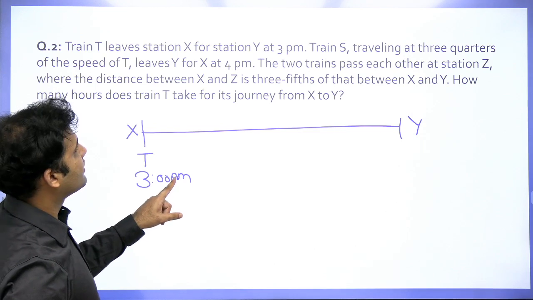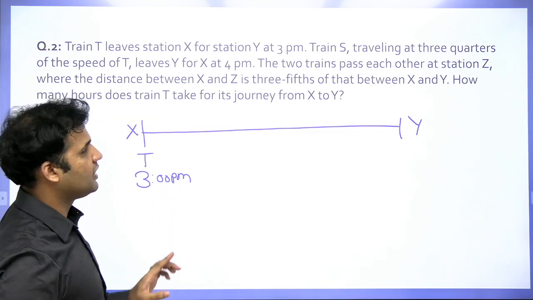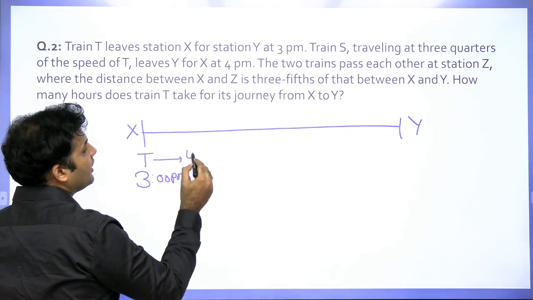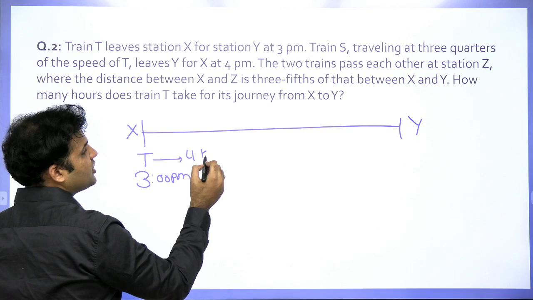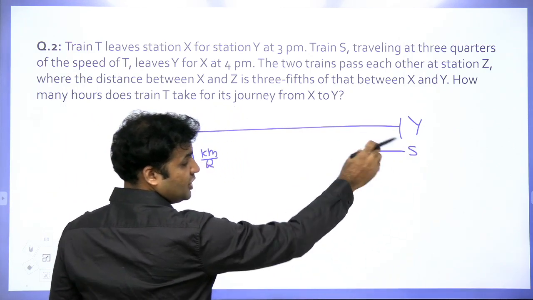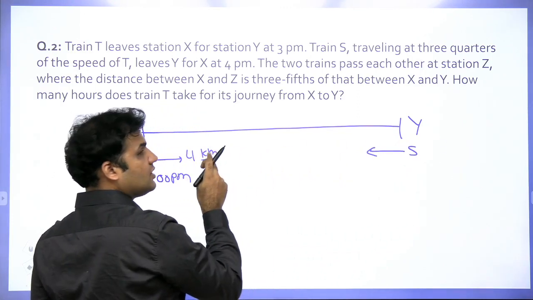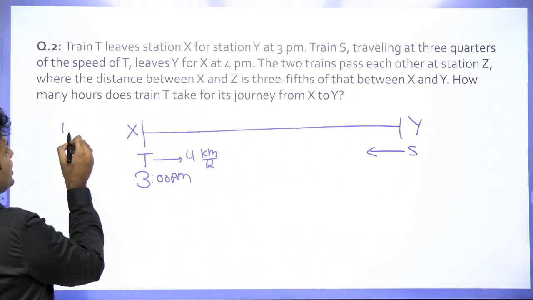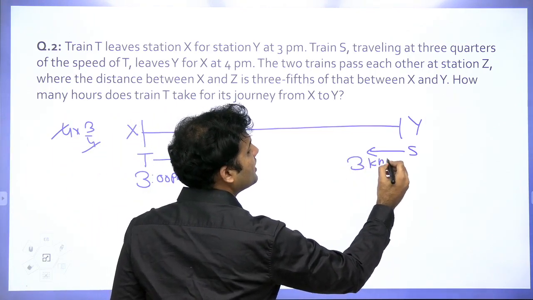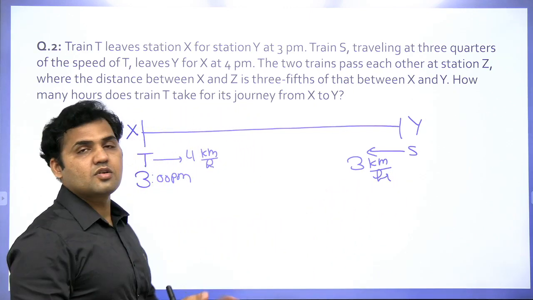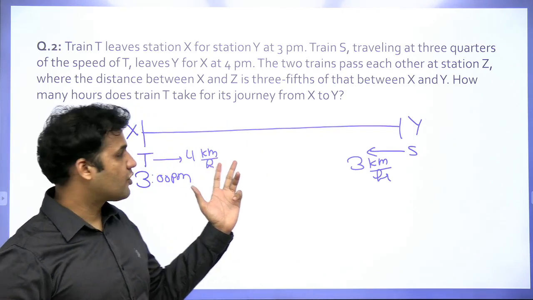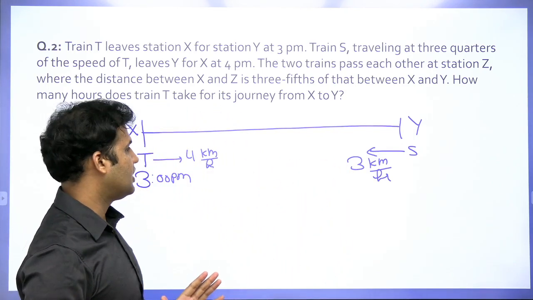Now train S starts traveling at 3/4 of the speed of T. Now 3/4 of the speed of T means if I am taking the speed of this train as 4 km per hour, then the speed of this train which is coming from Y is 3/4 of this. 3/4 of 4 means 3 km per hour. Right? So this is not the real speed of the train, guys. This is not the real speed. This is just the ratio of the speed. That is, this train is moving at a speed of 4 km per hour. This train will be moving at a speed of 3 km per hour.